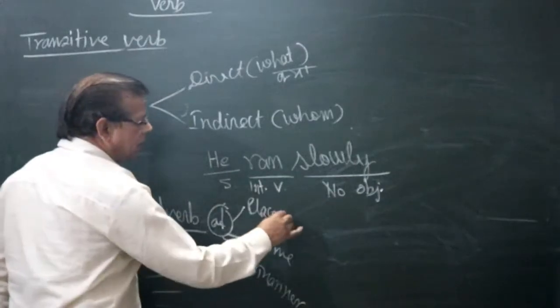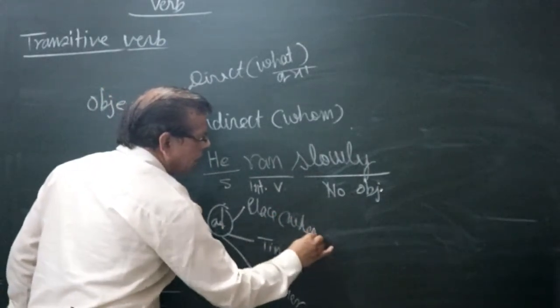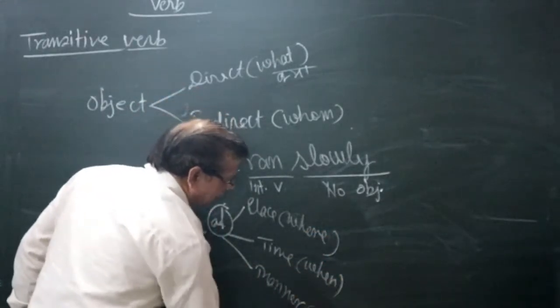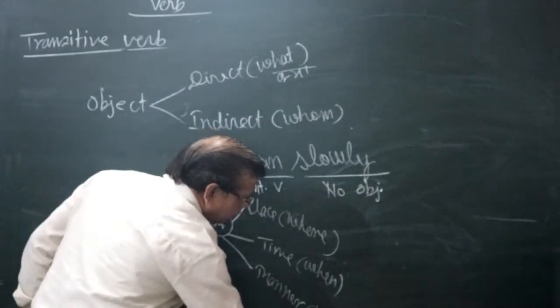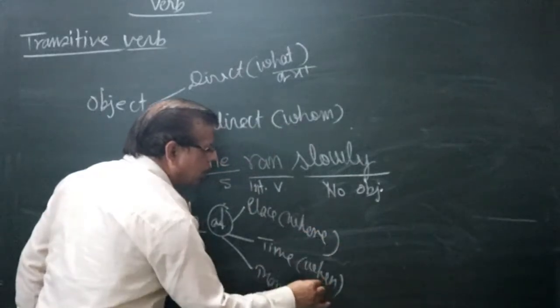Adverb of place answers the question where, time answers the question when, and manner answers the question how. How means कैसे, कहाँ, कब.